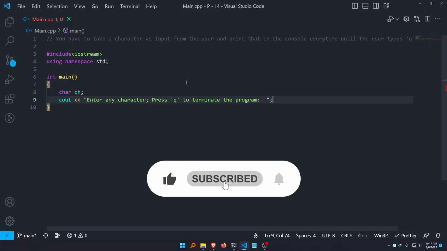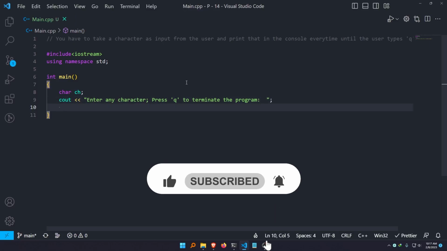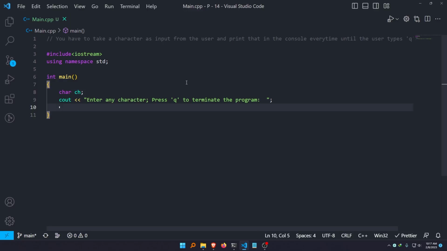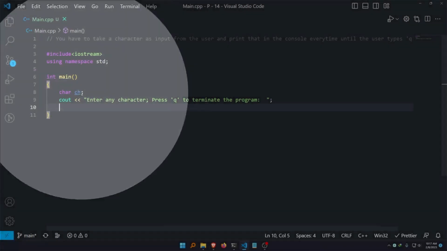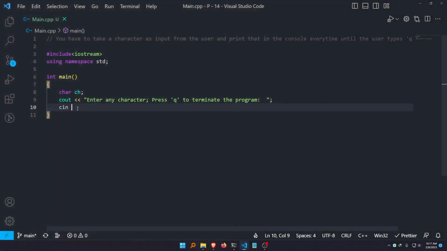And the user will give me any character and I have to assign the value to my ch variable, right? So whatever the user is giving me, I have to assign that to this ch variable. So cin into ch, right?